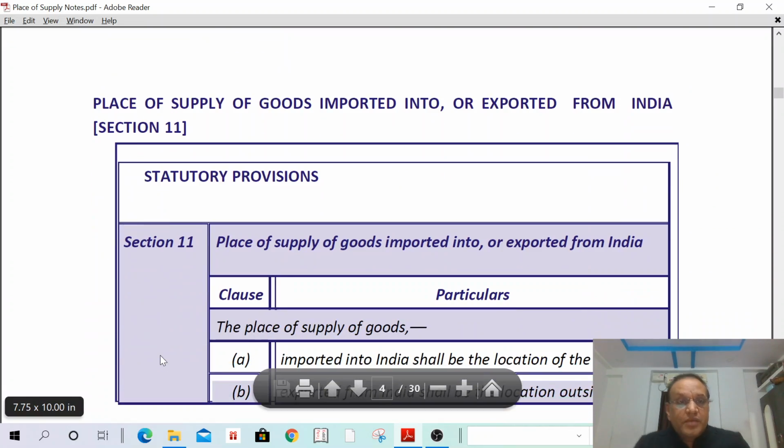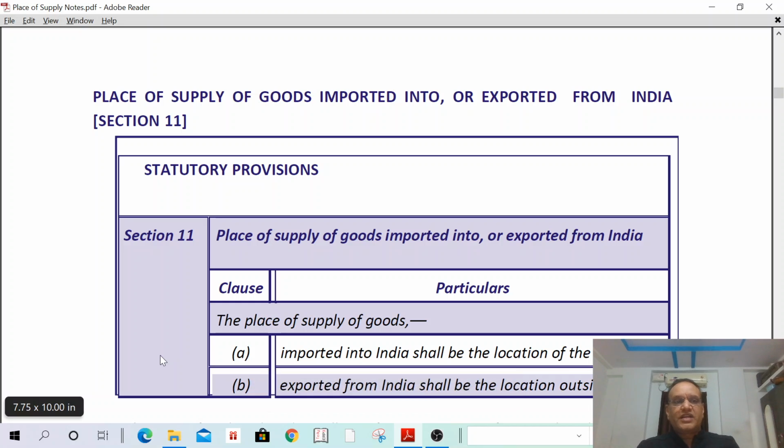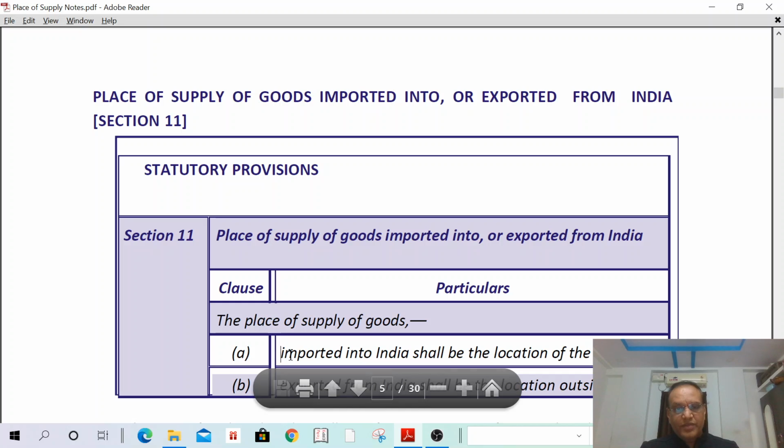Now, the place of supply of goods imported or exported. What is export? Goods taken out of India to a place outside India. That means the place of supply is outside India. Import of goods means goods taken into India from a place outside India. In case of import, the place of supply shall be the location of the importer. In case of export, the place of supply shall be the location outside India.